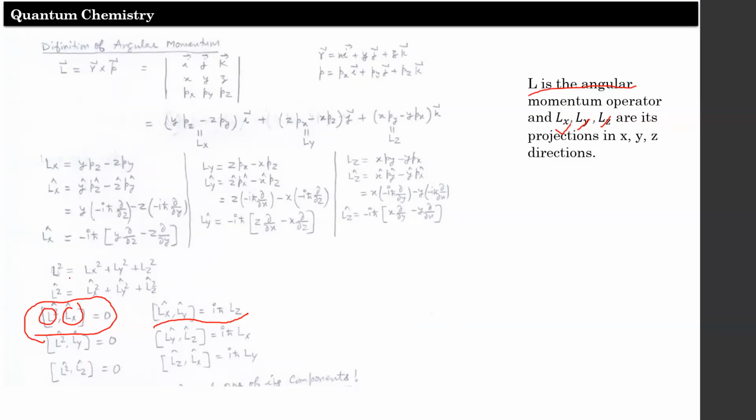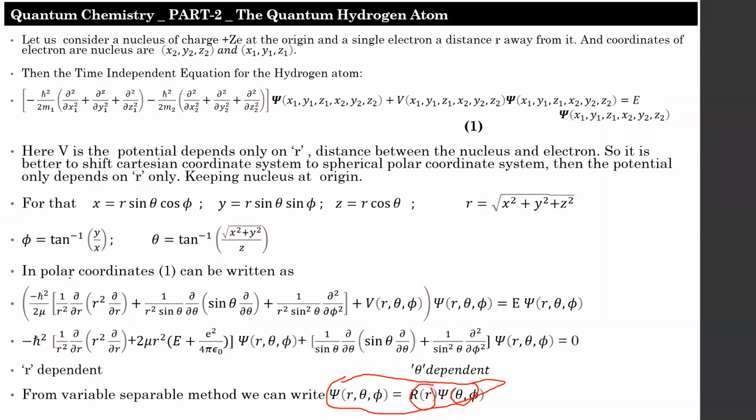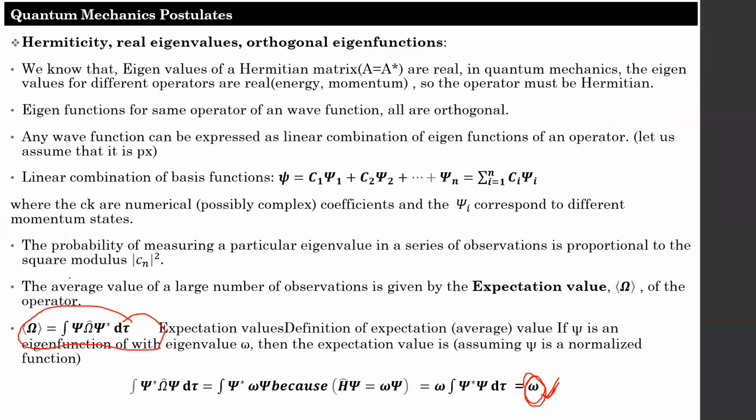The key points for the summary, I am giving now. First, the condition for orthogonality: the volume integral of psi into psi star must equal 0. If two wave functions are said to be orthogonal, you have to write the volume integral of psi 1 into psi 2 star equals 0.